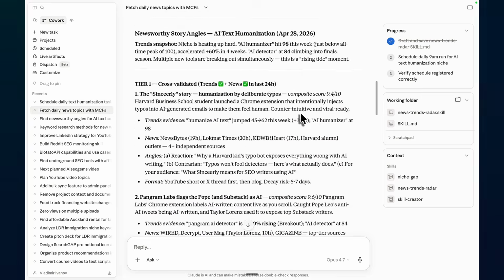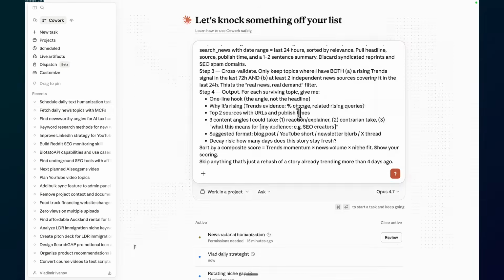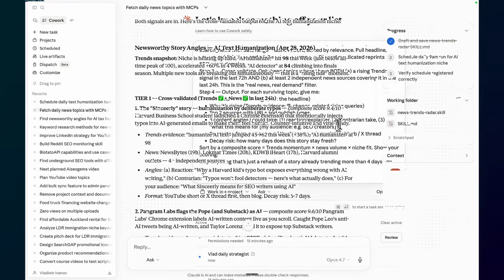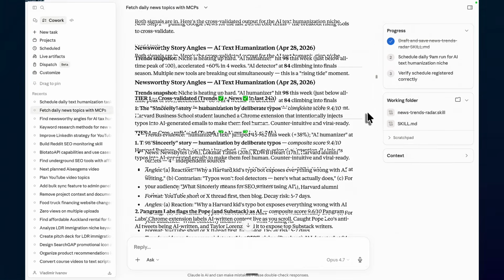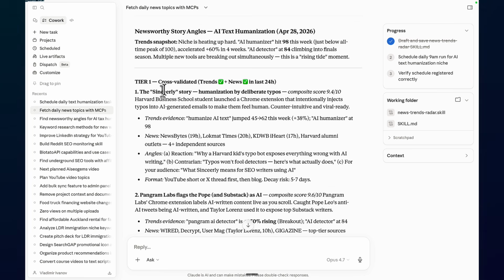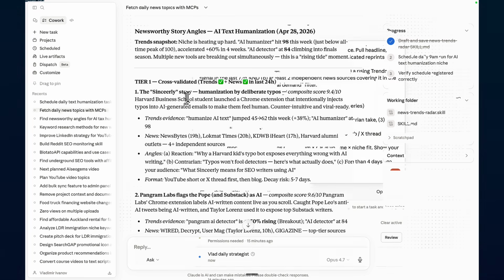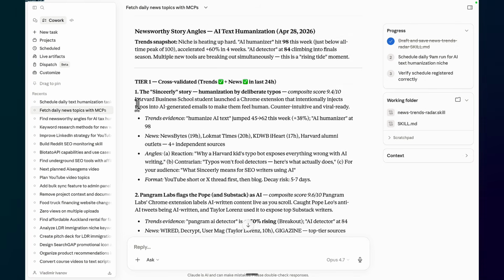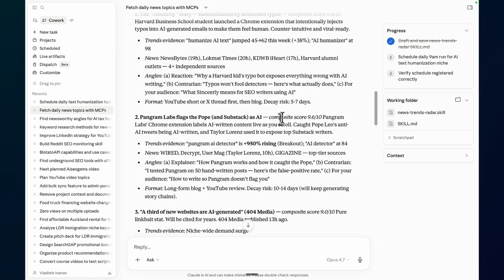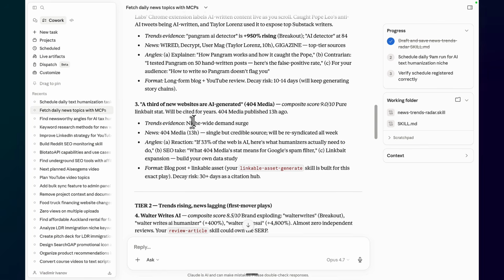And once you run it, it will correctly identify the 2 MCPs that you have, the Google Trends MCP and the Google News MCP. It's going to give you something like this. Tier 1, cross-validated: the sincerely with the typo story, humanization by deliberate typos. A Harvard Business School student launched a Chrome extension that intentionally injects typos into AI-generated emails to make them feel human. Pangram Labs flags the Pope and Substack as AI. A third of new websites are AI-generated.